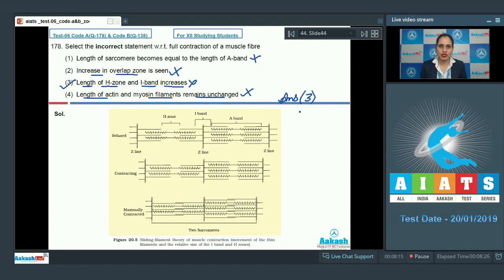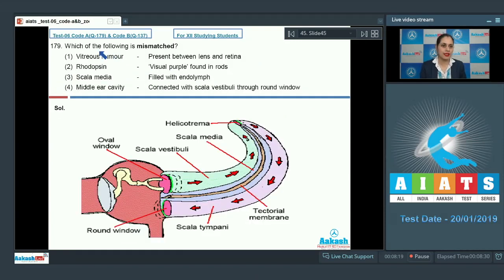Let's discuss our next question. Question number 179. Which of the following is mismatched? The very first option is vitreous humor, and the match given is present between lens and retina. As it is a correct match, this cannot be a correct answer to our question. This vitreous humor is filled in the vitreous cavity or vitreous chamber, which is present between lens and retina.